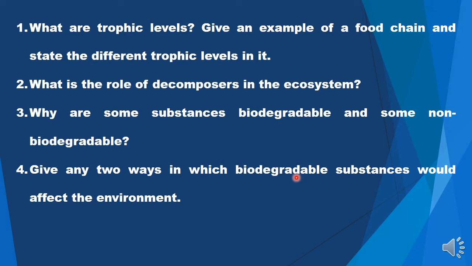Now this is one way, and second is biodegradable compounds can be naturally decomposed, so they are environment friendly. They are not going to accumulate and cause a space problem. They are not going to accumulate in the higher trophic levels as in case of biomagnification. So they are environment friendly substances and that is how they affect the environment in a positive way.